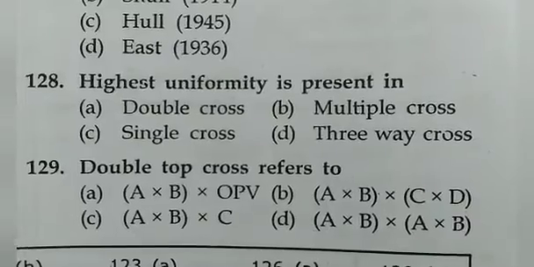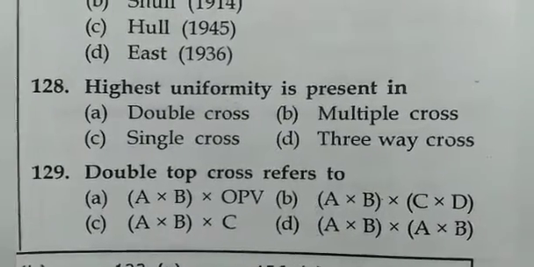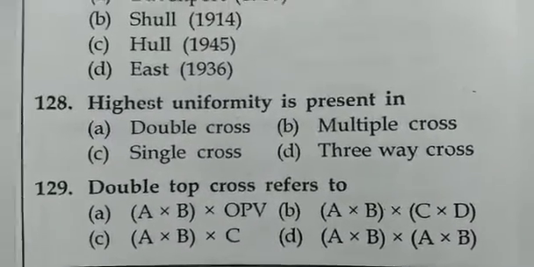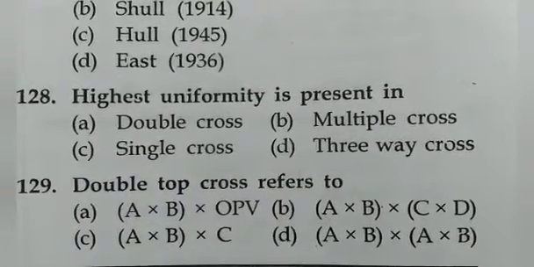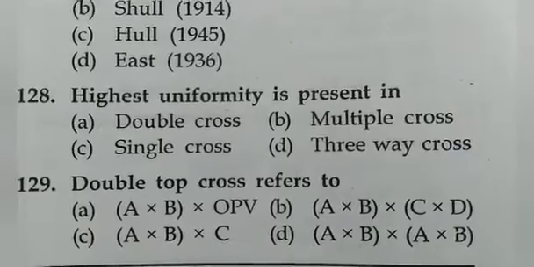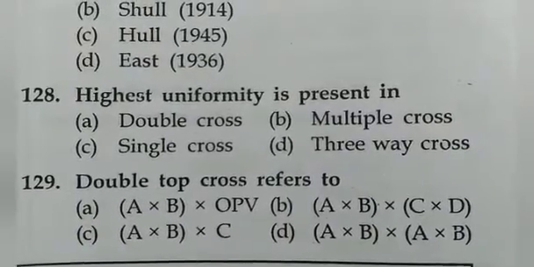Highest uniformity is present in single cross. Double top cross refers to A into B into OPV.